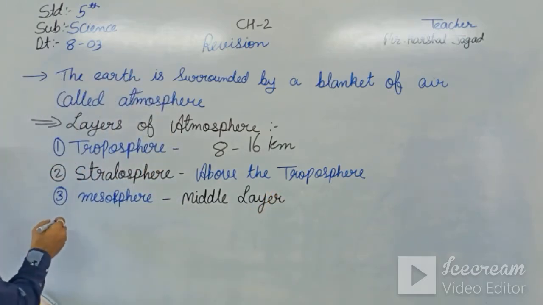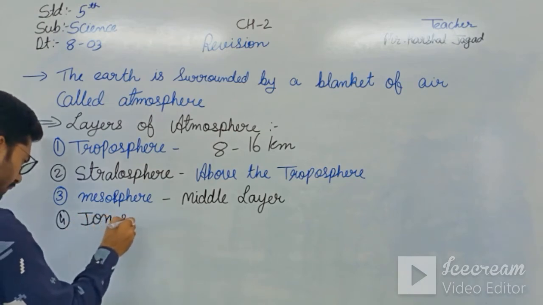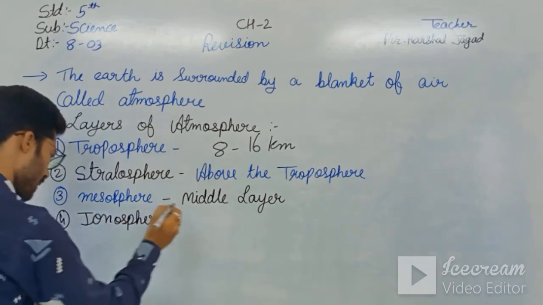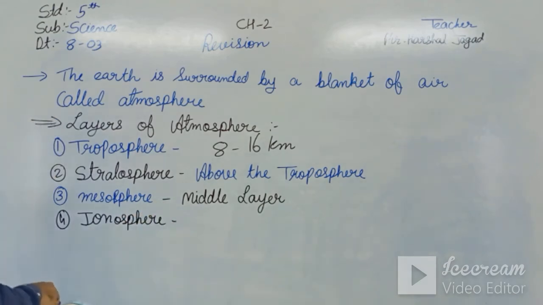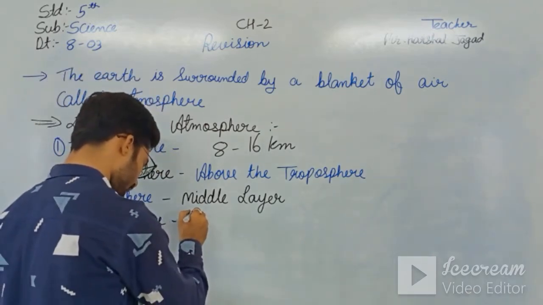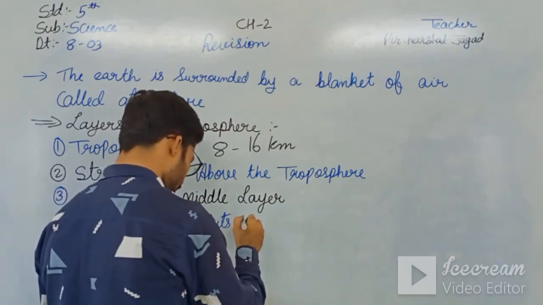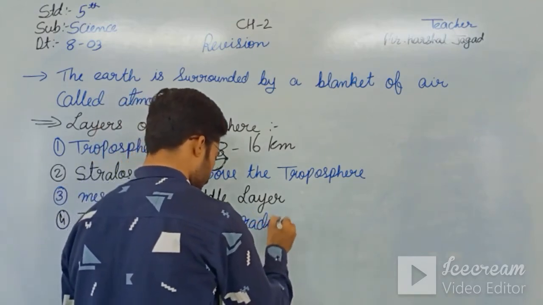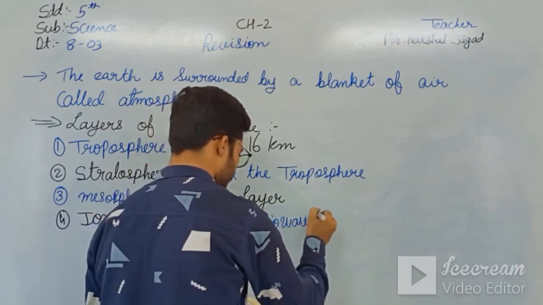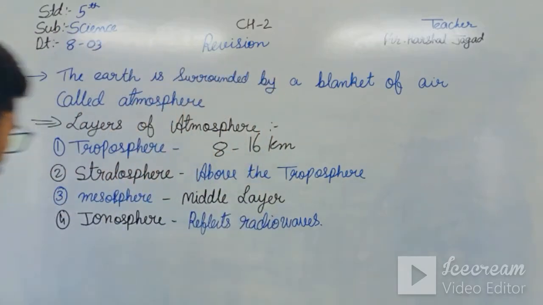Then the fourth one is the ionosphere, or thermosphere, which reflects radio waves and helps in transmitting radio. And the fifth and last one is the exosphere.